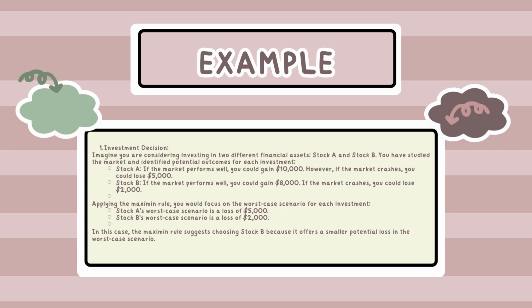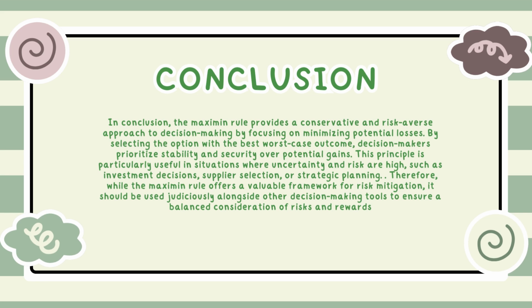So in this case, the Maximin rule suggests choosing stock B because it offers a smaller potential loss in the worst case scenario. And lastly is the conclusion. So in conclusion, the Maximin rule provides a conservative and risk-averse approach to decision making by focusing on minimizing potential losses. By selecting the option with the best worst-case outcome, decision makers prioritize stability and security over potential gains.